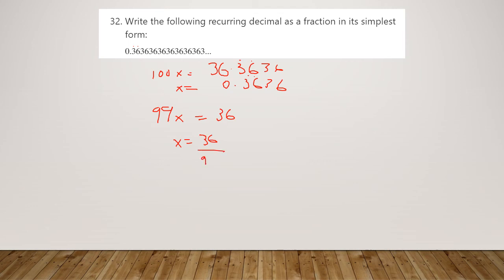But of course we need to simplify this, so we can divide both of these numbers by 3 to start off with. So that's going to give us 12 over 33. Well, that's still in the 3 times table, so actually we could have divided by 9 straight away. And that's going to give us 4 over 11 as our simplest form of that fraction. So the idea here is you've got to match those decimal places in your two terms that you write in order to cancel them out when you subtract.